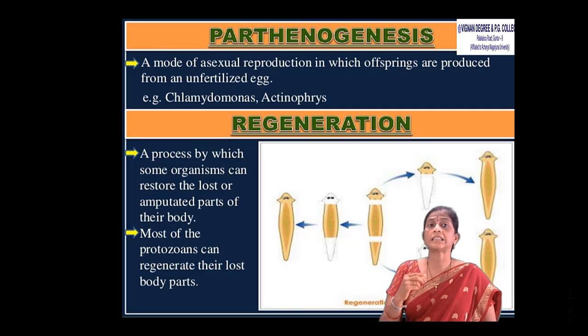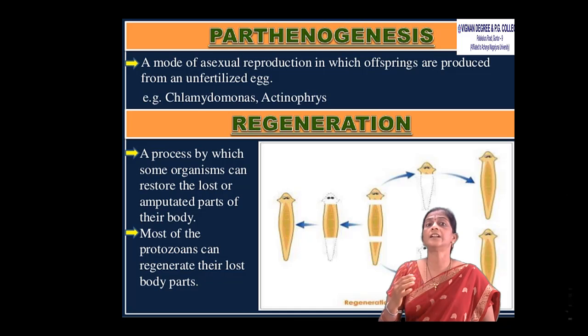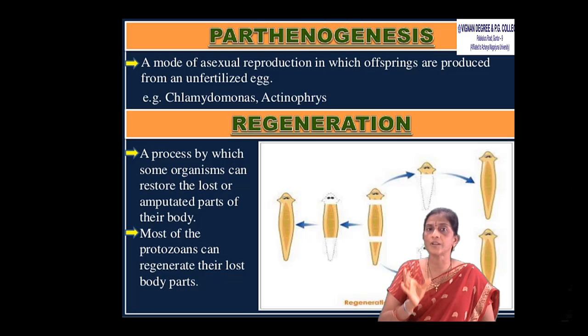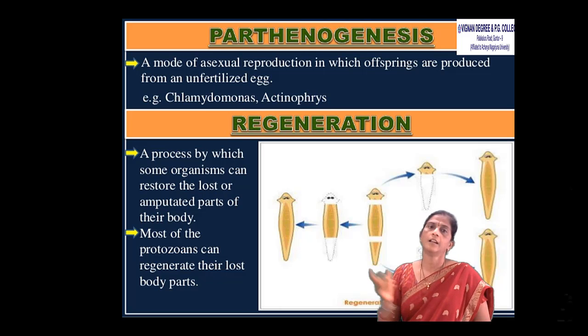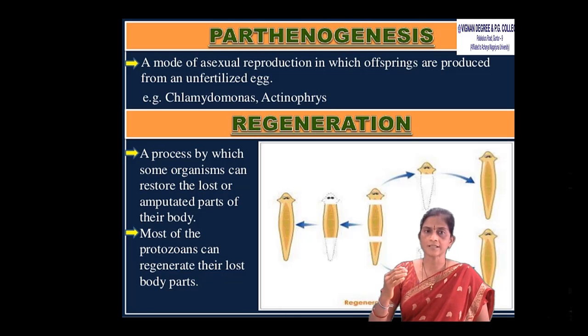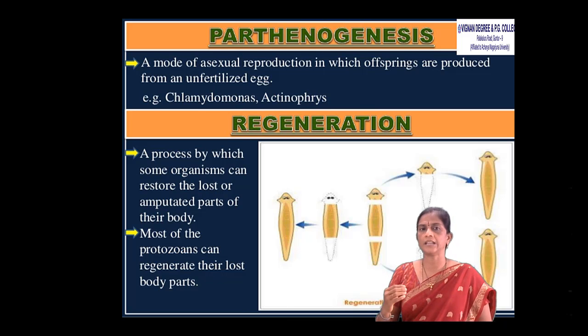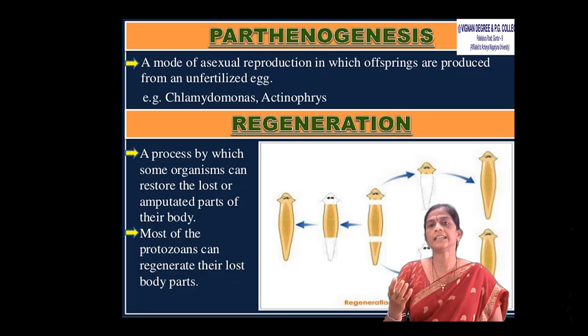Next coming to the parthenogenesis. It is the mode of asexual reproduction in which offsprings are produced from unfertilized eggs. Example, Chlamydomonas. Next coming to the regeneration, a process by which some organisms can restore the lost or amputated parts of their body. Most of the protozoans can regenerate their lost body parts, that is called as regeneration.